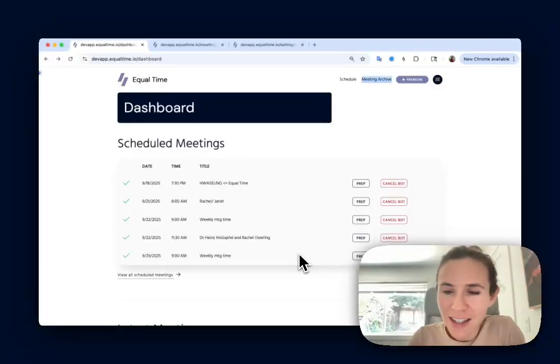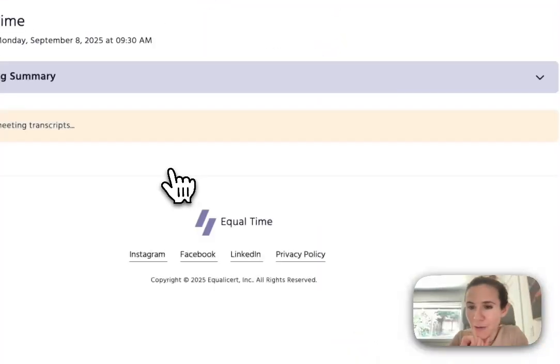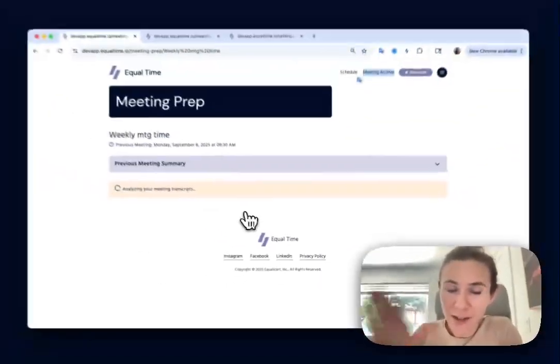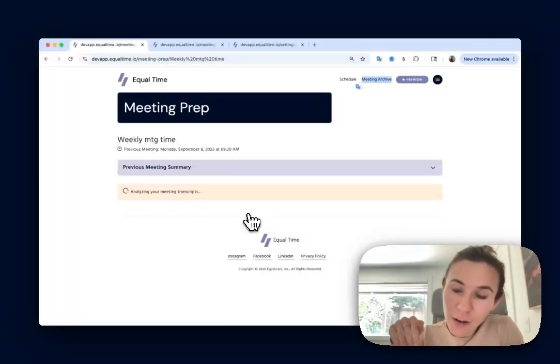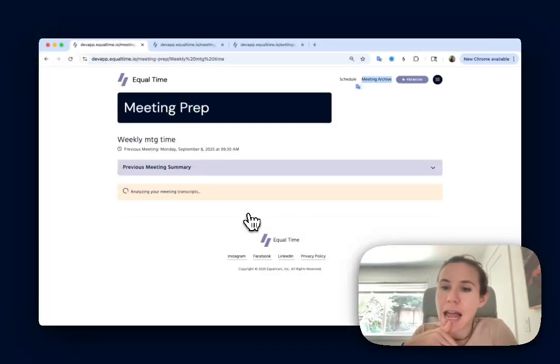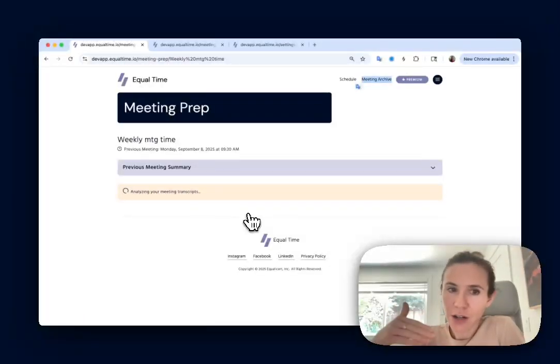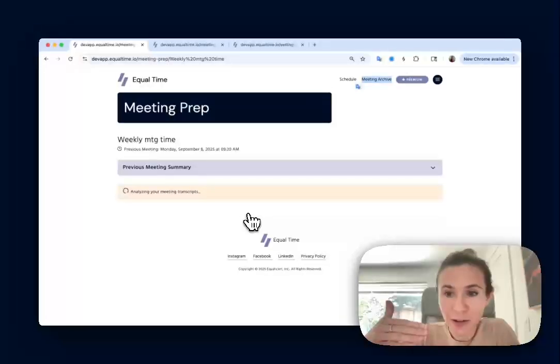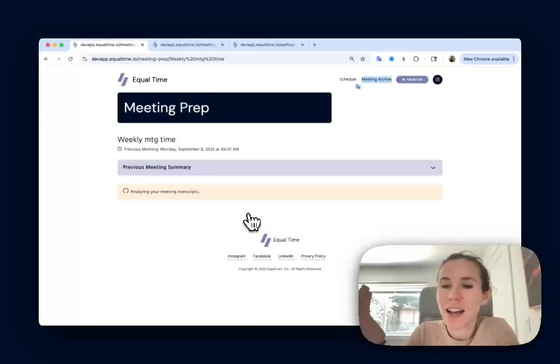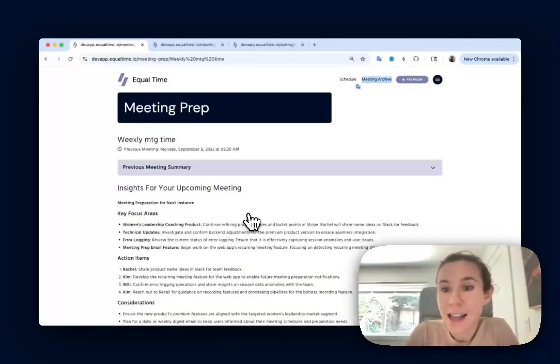So here's my upcoming meetings that are coming up. So let's say I want to prepare for my next weekly team meeting. So I'm going to click prep. And what it's doing is it's looking at the last weekly team meeting that I had, and it is going through the notes and analyzing and figuring out what are the topics that need to be discussed, what did people commit to doing, and that I should follow up on and ask them, did you actually do this? Also reminders to myself, did I actually do what I said I was going to do? So let's take a look.